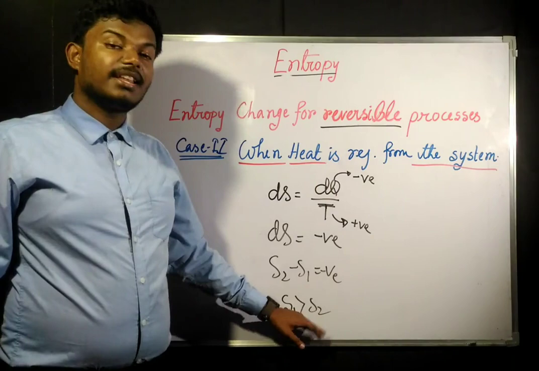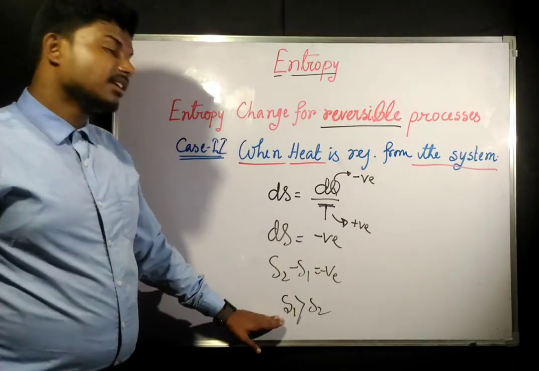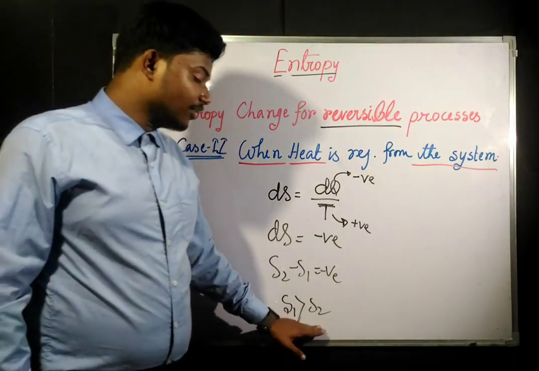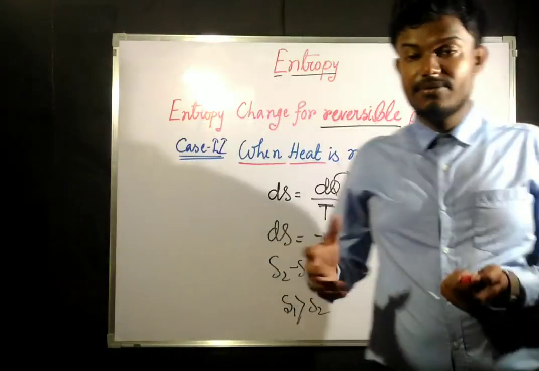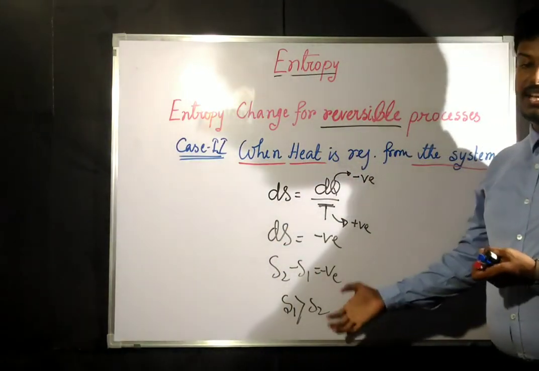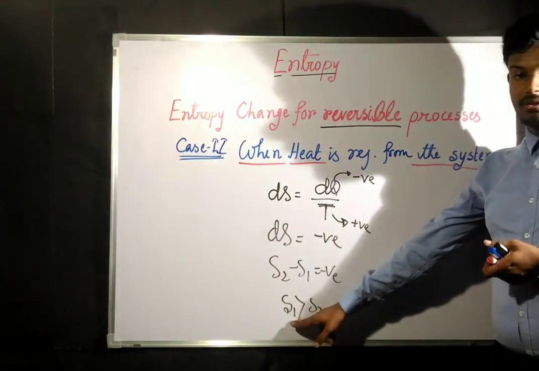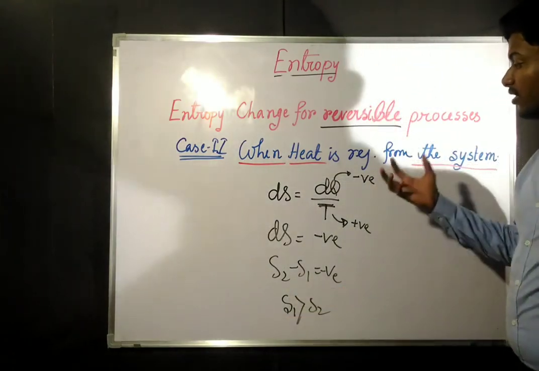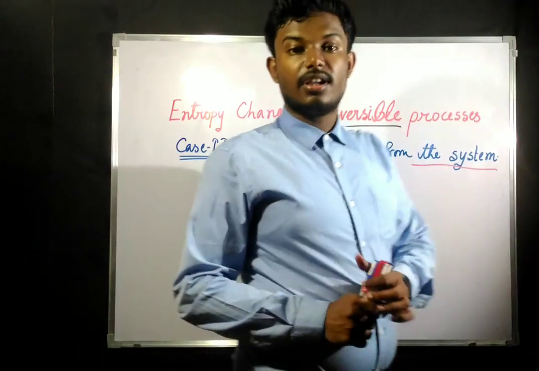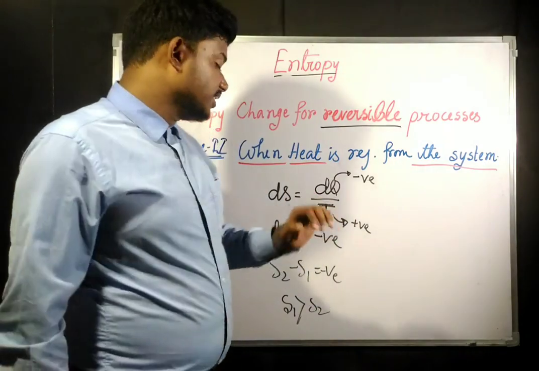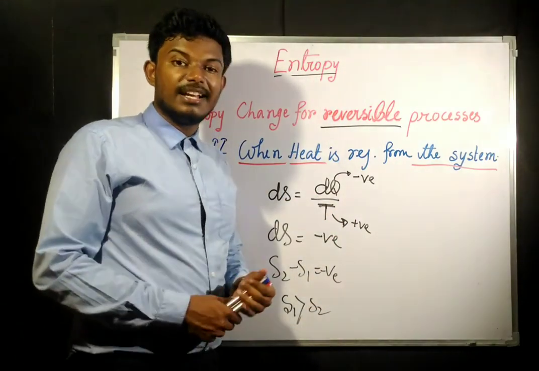The entropy achieved after the rejection is going to be less than the previous one, or the initial value of the entropy which the system was having. So with the rejection of heat, the entropy of a system decreases.